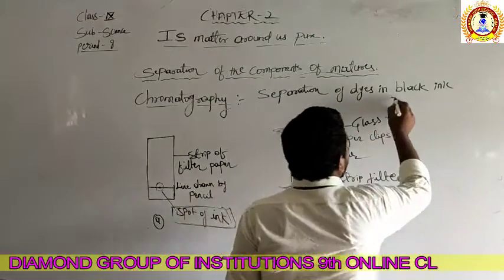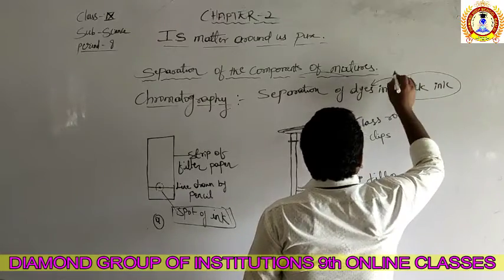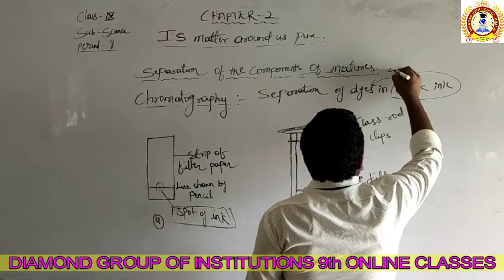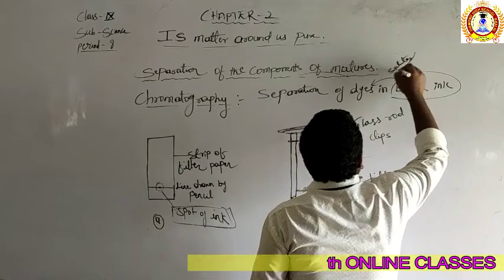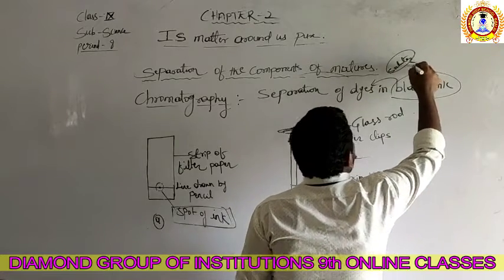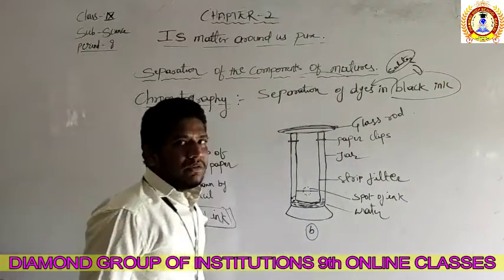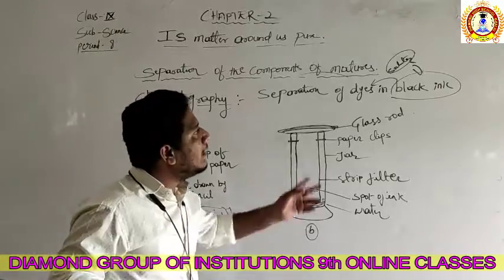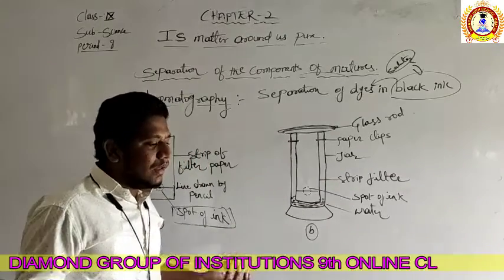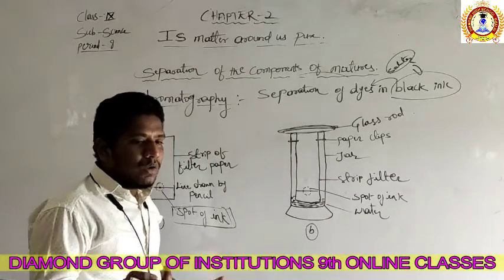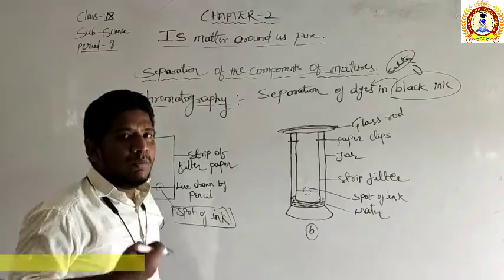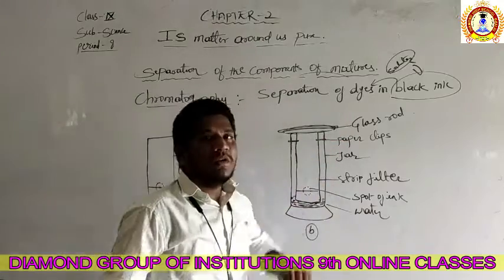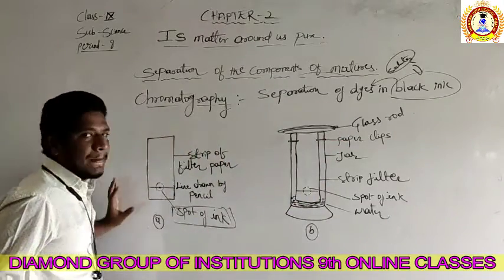The black ink contains some dyes, which are the artificial colorings, so we can separate those solutes from the black ink. The dyes are added in the black ink to enhance its overall look, so that it is brighter. So you take the filter paper to separate them.